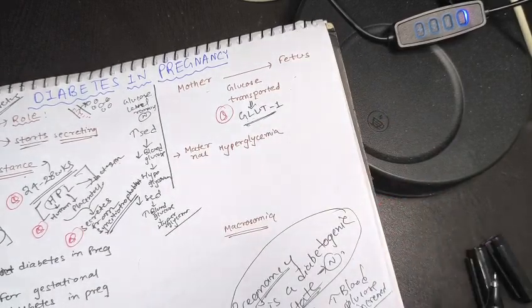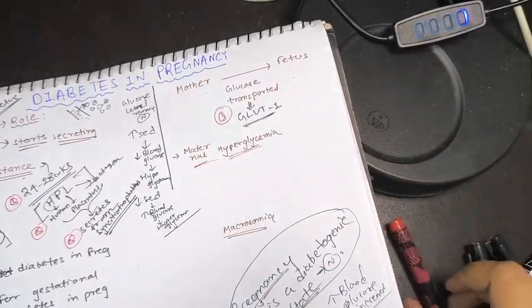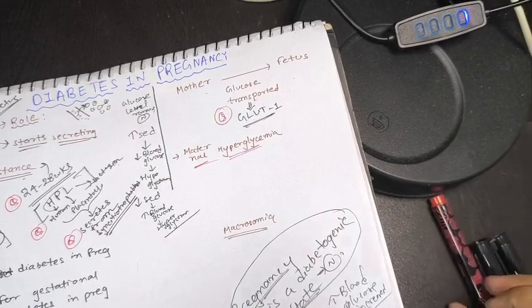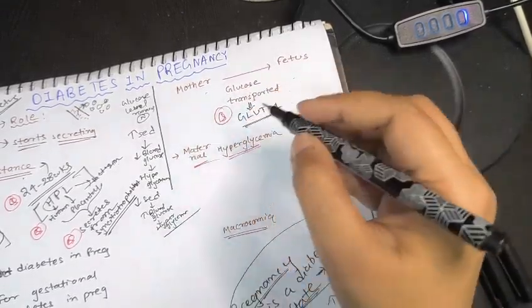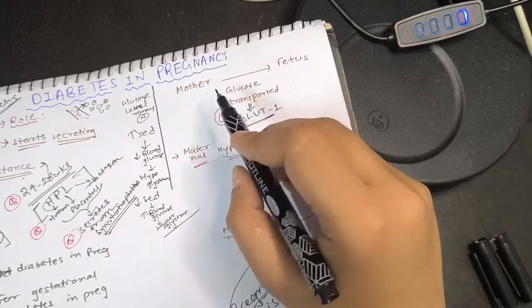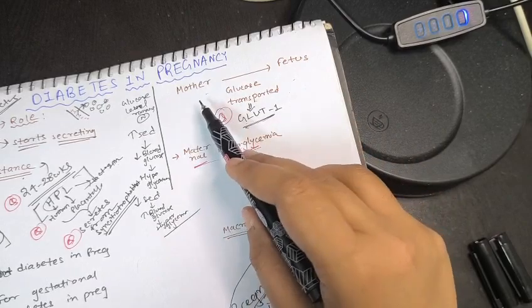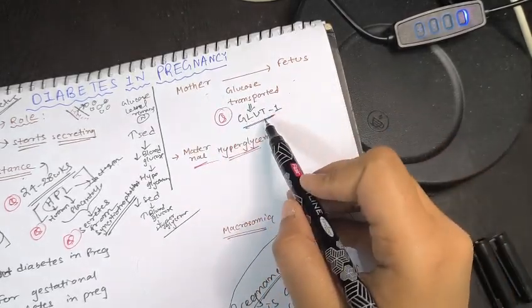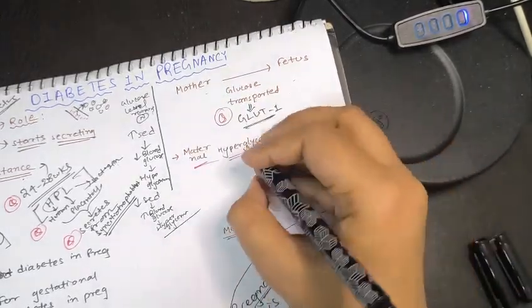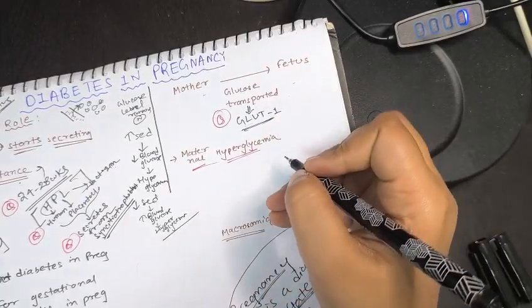Now, if there is maternal hyperglycemia, before that another fact arises: glucose can be transported from mother to fetus via this transporter. Now, when maternal hyperglycemia arises, there will be insulin resistance, right?